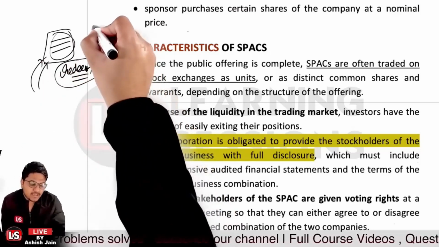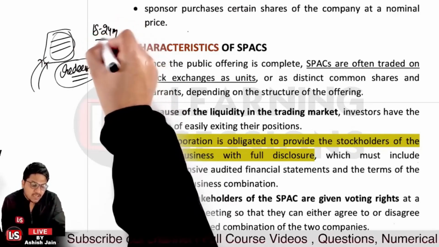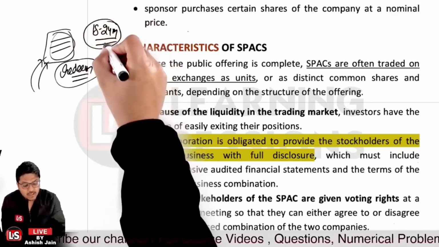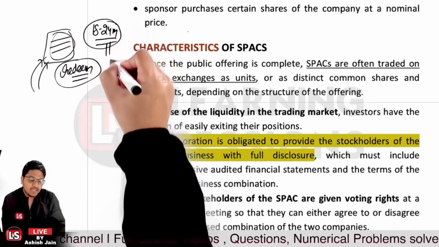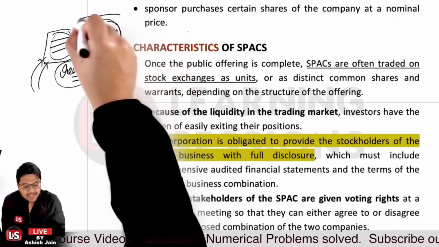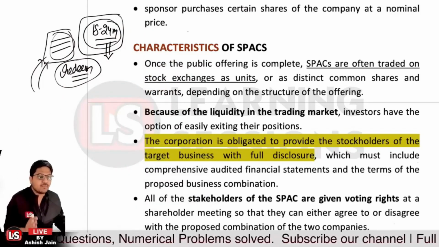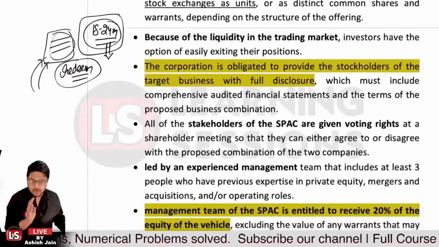Because I told you that the SPAC is given a time period of 18 to 24 months, and if in this process they are not able to find the target company, or they are not able to complete the transaction, that is the merger transaction, in that scenario the SPAC will be dissolved. The SPAC is to be dissolved and it will be liquidated, right? That was the main scenario.